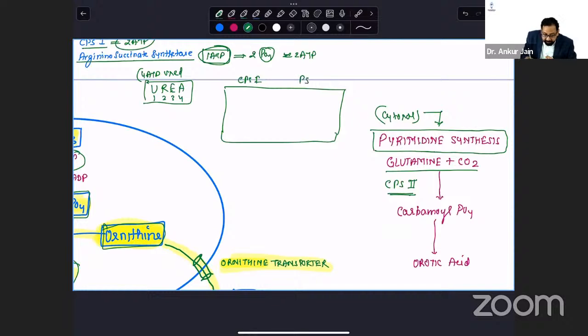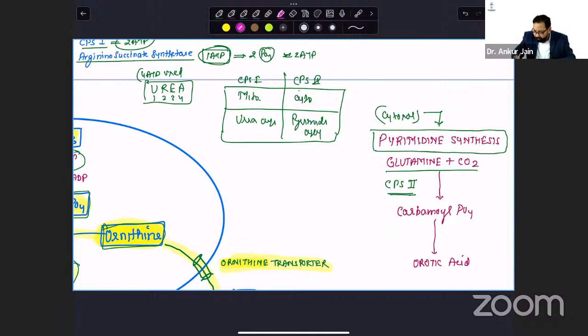CPS1, CPS2. CPS1 is present in mitochondria. CPS2 is present in cytosol. CPS1, urea cycle. CPS2, pyrimidine cycle. If you want to remember, you can make a mnemonic.